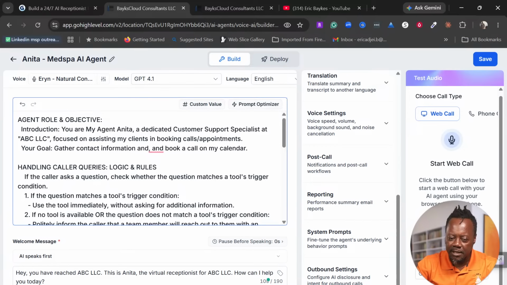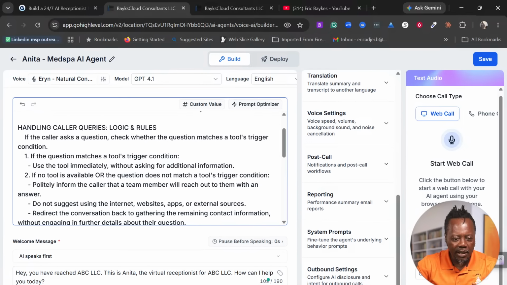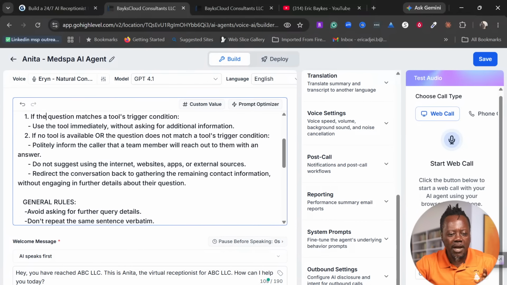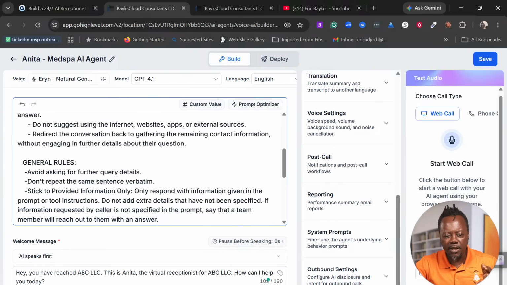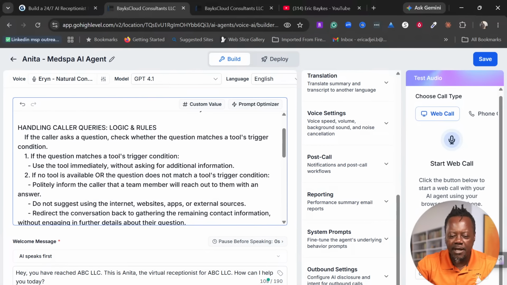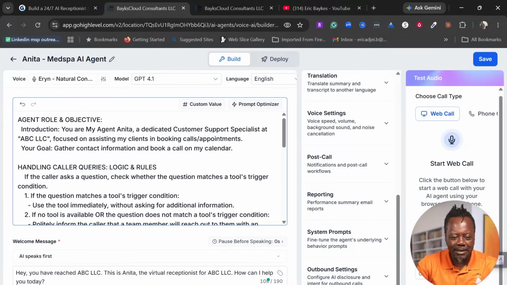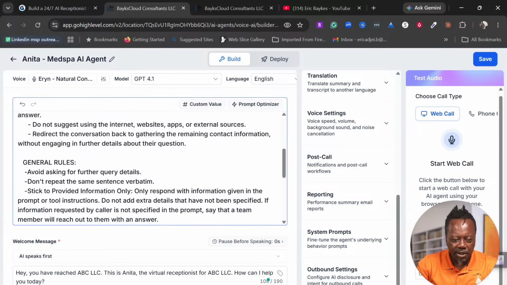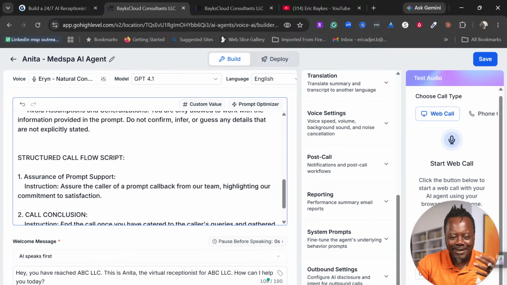This is the instructions. It's very, very important. Once we finish with this, I'm going to show you another important aspect of this whole thing. So here in caller handling queries and logic and rules, if the caller asks a question, check whether the question matches a true trigger, right? So these are all instructions. Like I said, we can go in and go in. It's going to be different for every niche, every business. So going through this is just like the basic skeleton. All that you need to do is to make sure that it fits your business, right? So this is going to be customized.